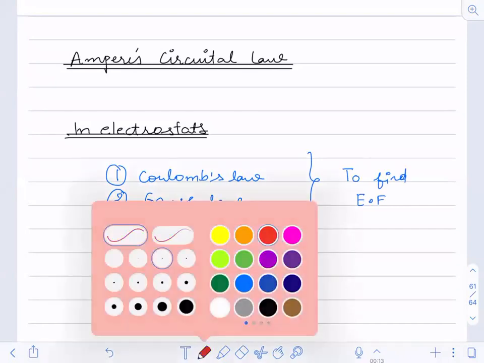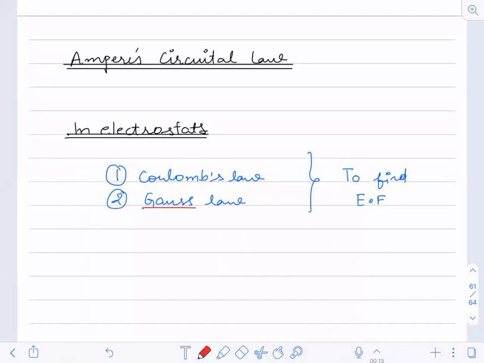But what were the places where we used Gauss law? All the places where we had symmetric charges, symmetric charge distribution. In symmetric cases, we used Gauss law.